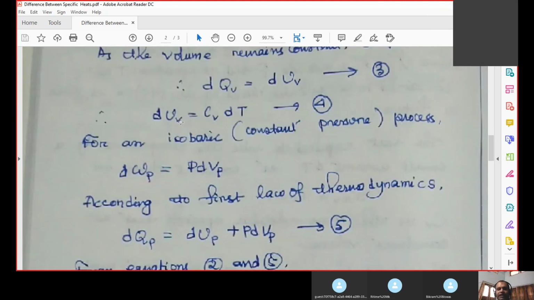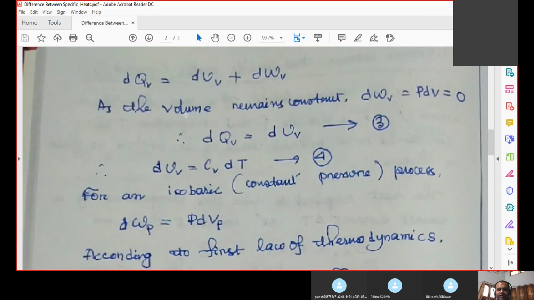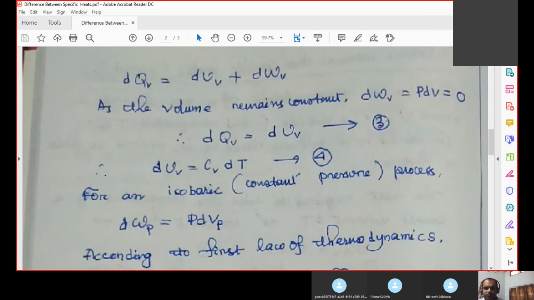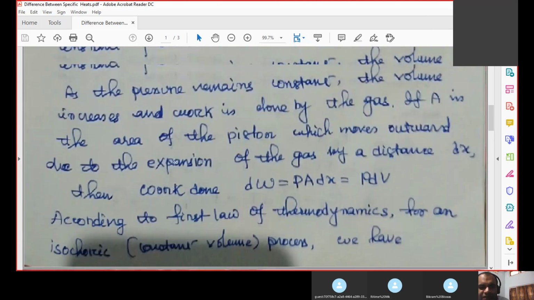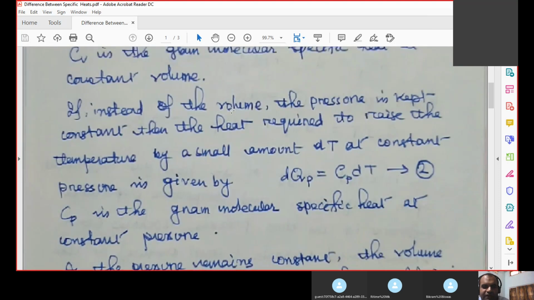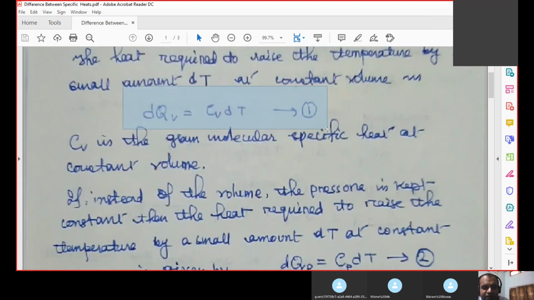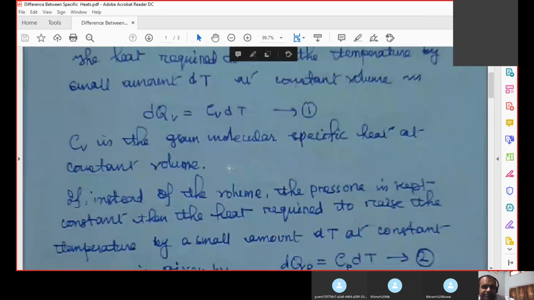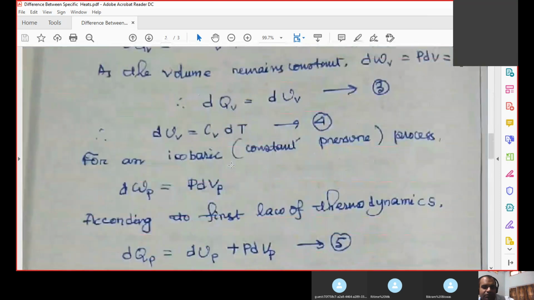So dQV is equal to dUV, which is equation 3. Now let us go back to equation 1. In equation 1, you remember we had dQV is equal to CV dt. That is what we had in equation 1.